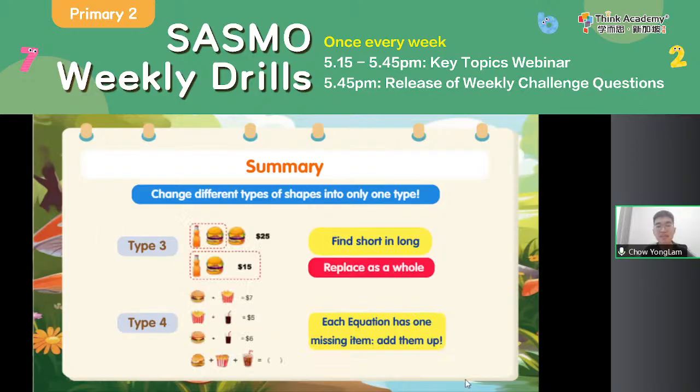Now sometimes you can find short in long, and replace some sets of shapes with a certain number. And remember the secret kung fu I taught you. If each equation has only one missing item, maybe add them up to find out multiple number of full sets first, and then we divide to find the value for one set. So with that, that is the end of today's comparison and replacement question.